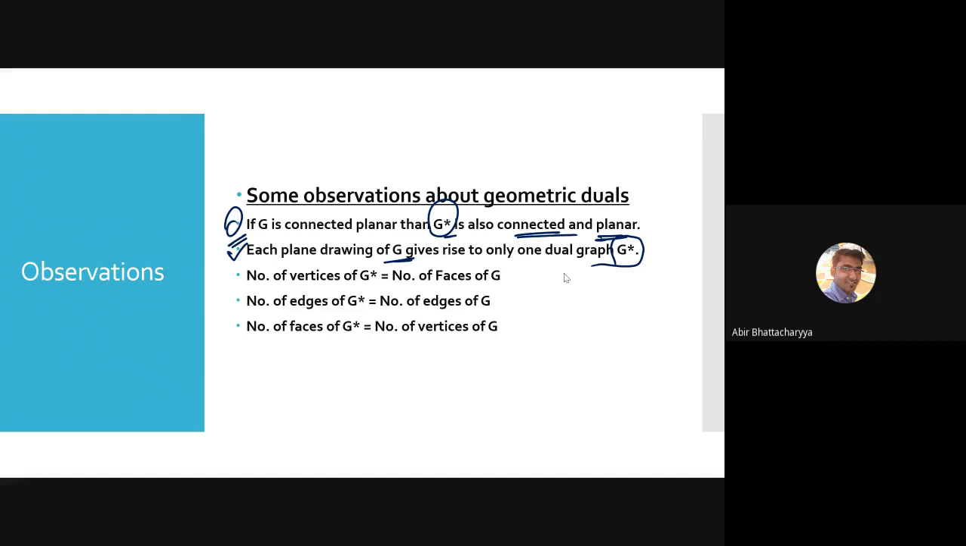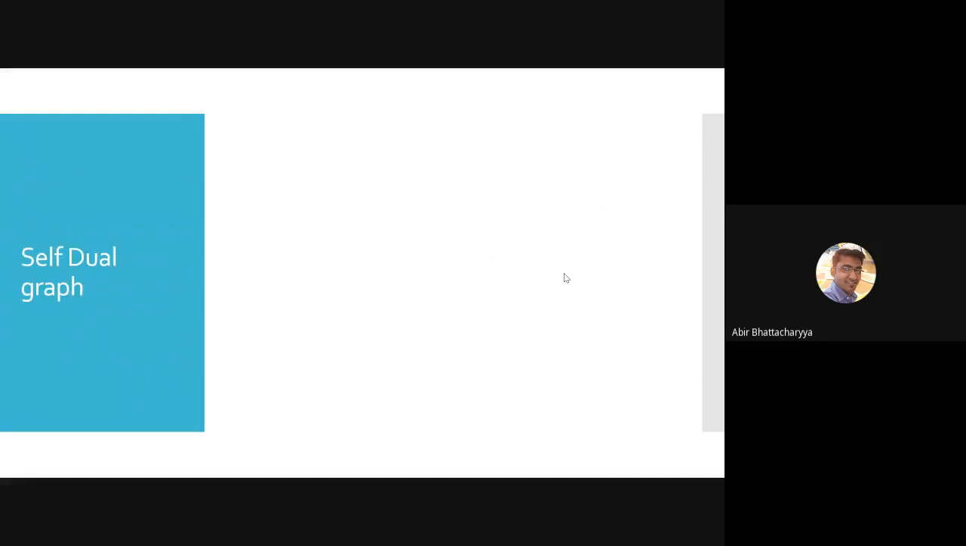Now, the number of vertices of G star equals the number of faces of G. Face means regions. The number of regions of G should equal the number of vertices of G star. The number of edges of G star equals the number of edges of G; both must be equal. The number of faces of G star should equal the number of vertices of G, as I told you.